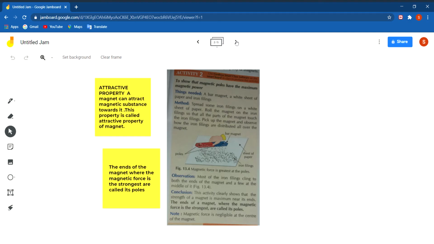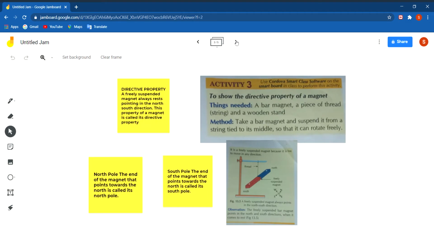So what are the poles of a magnet? Each magnet has two poles. The ends of the magnet where the magnetic force is strongest are called its poles. Now we shall discuss the directive property of a magnet.